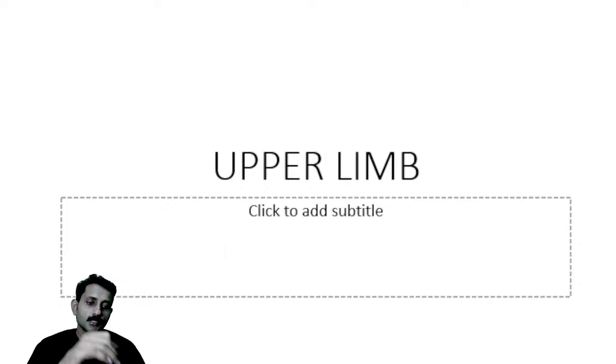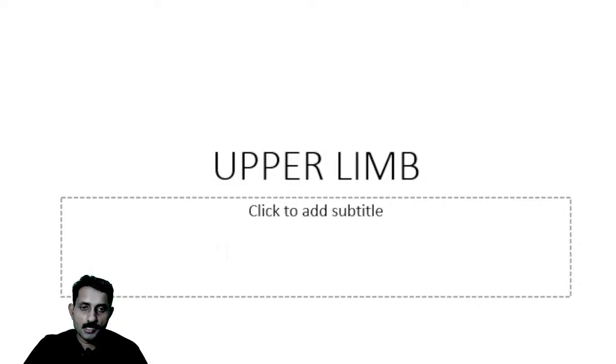There is one mnemonic for this. After that, we'll just see this diagram. So this is a diagram which is showing the cubital fossa. Now what is this? This is the humerus. This is called the medial epicondyle of the humerus. This is called the lateral epicondyle of the humerus. So if we draw the lower part of the humerus, it will be like this. There is a medial epicondyle and a lateral epicondyle. Now you draw an imaginary line connecting these two epicondyles.